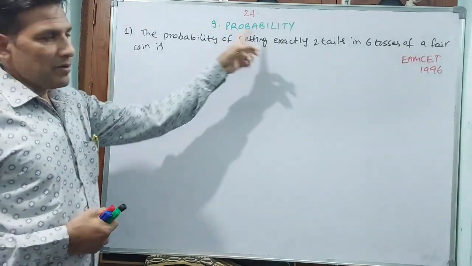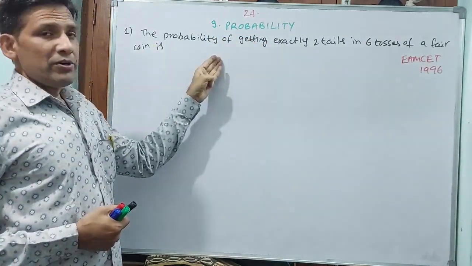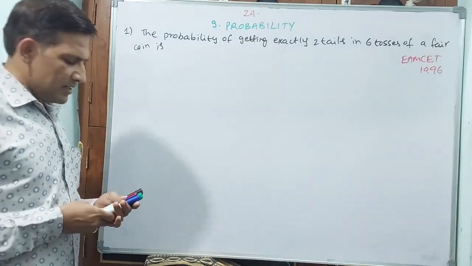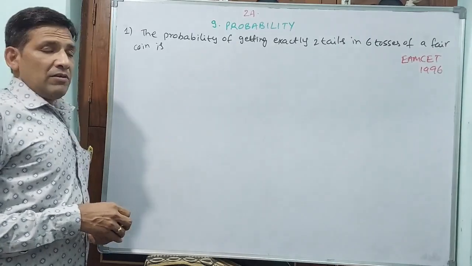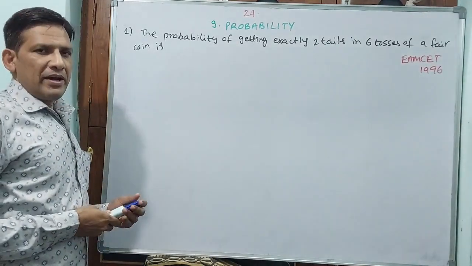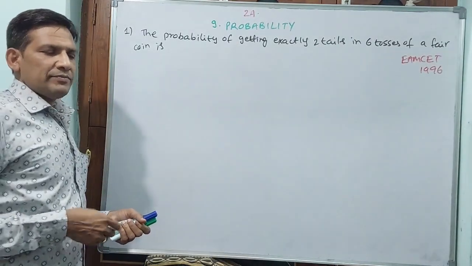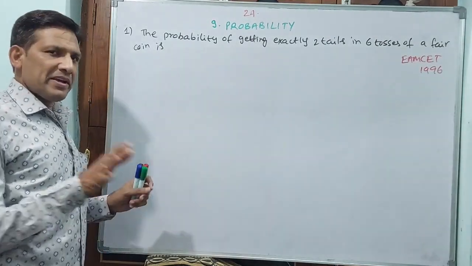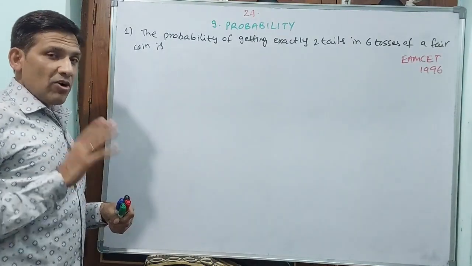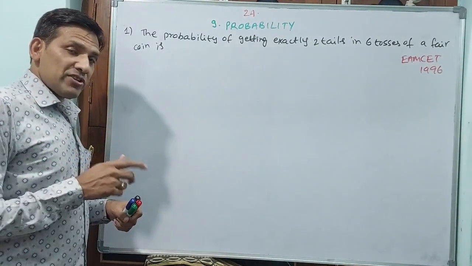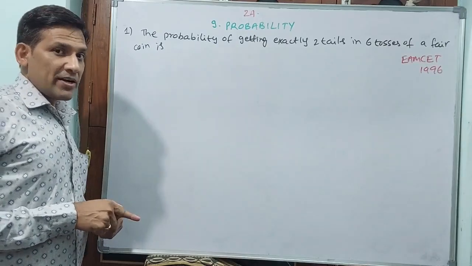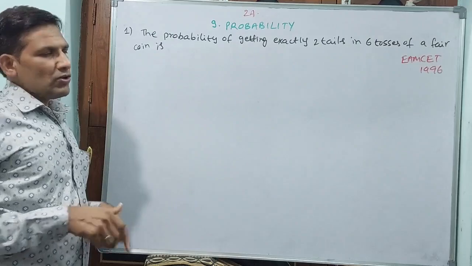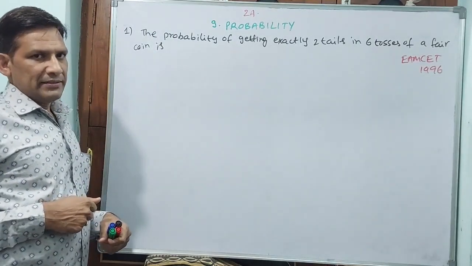2A 9th chapter, probability. The probability of getting exactly 2 tails in 6 tosses of a fair coin is... Normally, what is a fair coin? If you toss any coin, either tail or head will come. Fair means fairly it will come. If head is coming continuously, or tail is coming continuously, that is not a fair coin. Now, 6 times you have tossed the coin.